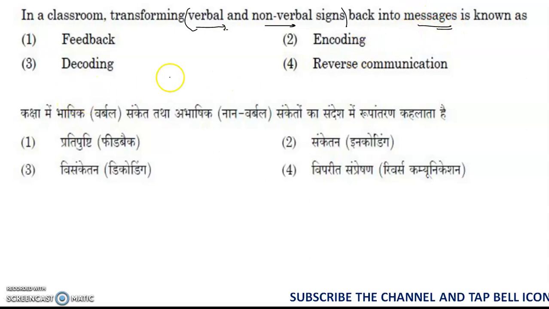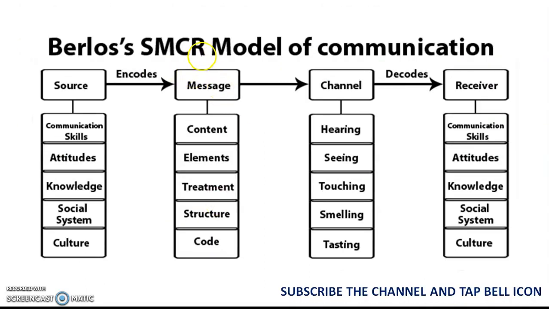So generally this question comes from the unit called communication, guys. Communication is nothing but sending information from one point to another point. Whatever the sender intends to send, the same information has to be conveyed to the receiver. Then only we will call this a very good communication. And if the sender gets feedback from the receiver, then it is called an effective way of communication. So first of all, you should know about the SMCR model of communication.